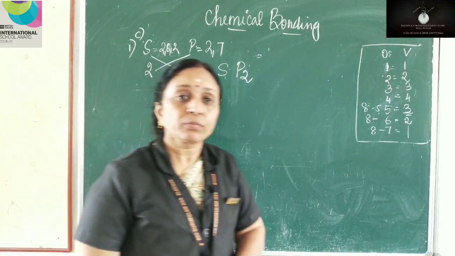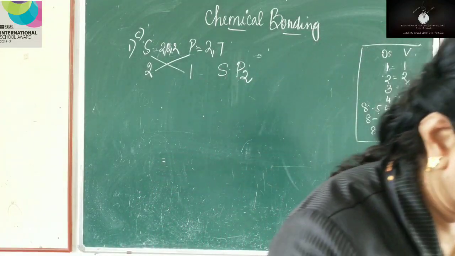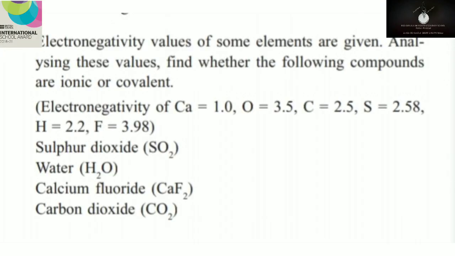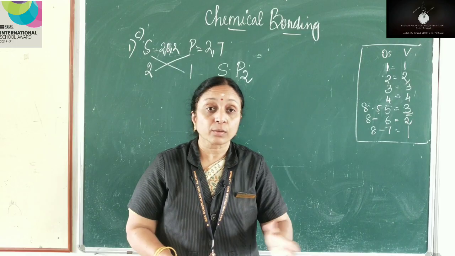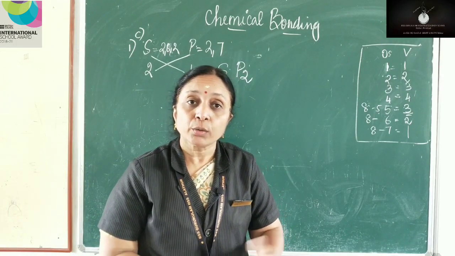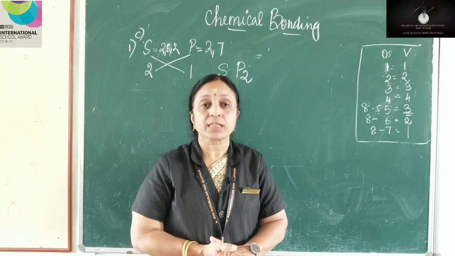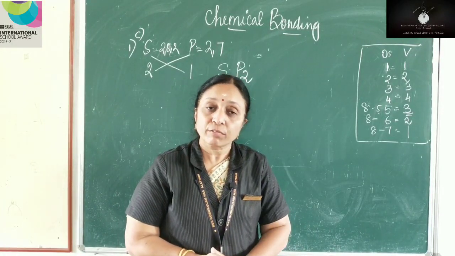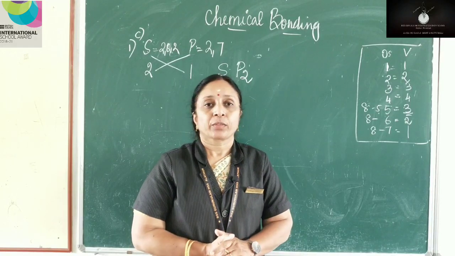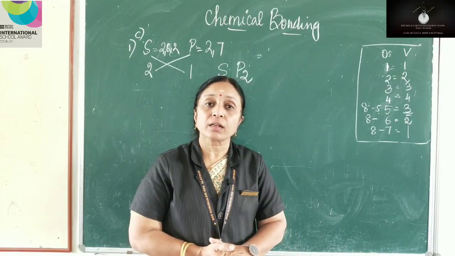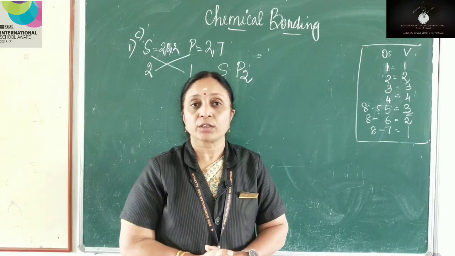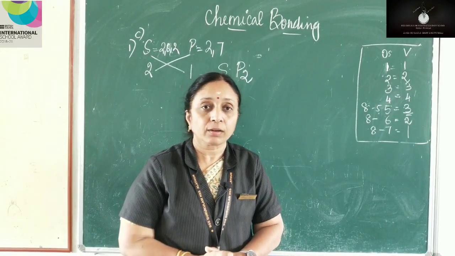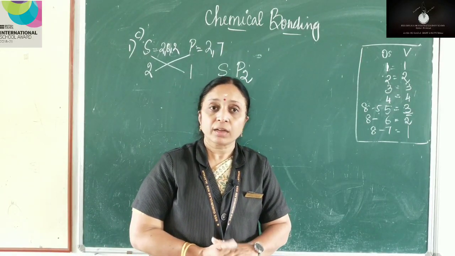Now we move to the next question. Electronegativity value of some elements are given. Analyze these values. Find out whether the following compounds are ionic or covalent. So children, this is a work for you, an easy work. Using the Linus Pauling electronegativity scale, which is there in the textbook, find out whether these compounds are ionic or covalent using the electronegativity scale. Okay. So do it by yourself in the files.